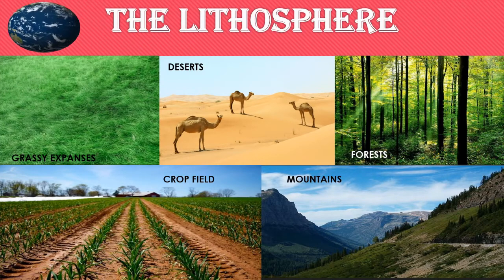Now students, when we travel in hilly regions, we see layers of soil and rock along road cuts. We see grassy expanses of land in some places and only sand in others. So the land is covered with crops in some places and with forest in others. So we can say that different forms of land which can be seen at different places are grassy expanses, deserts, forest, crop fields, mountains, etc. And so also sometimes we get to see the deeper layers of soil into which tree roots spread.